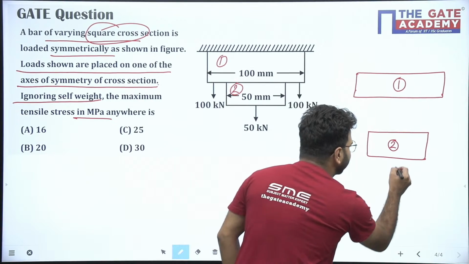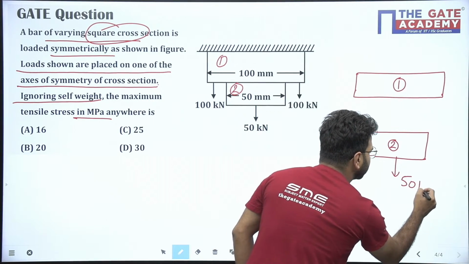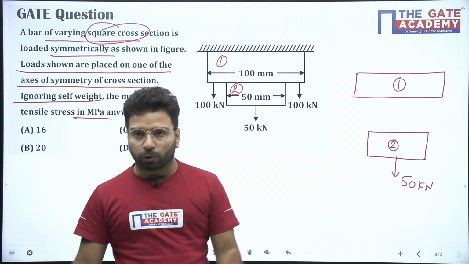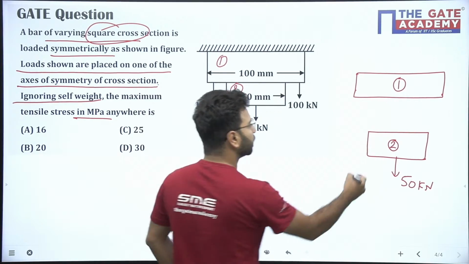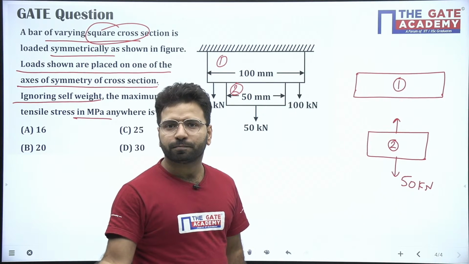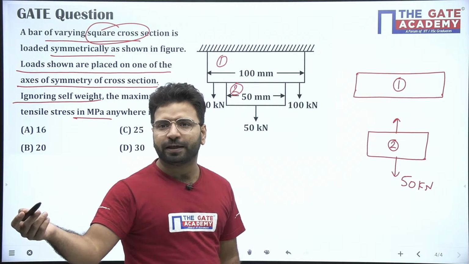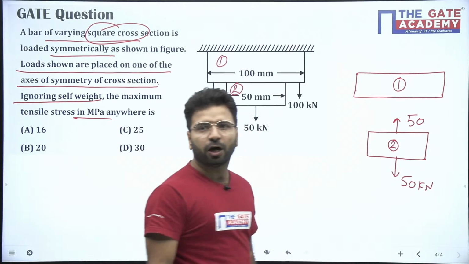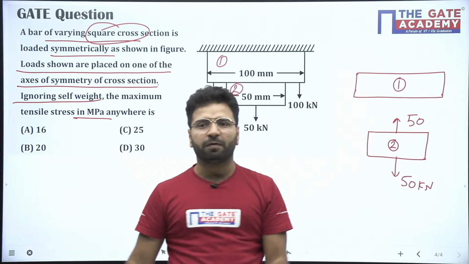So let me draw here, it's 50. Now for balancing the equilibrium of this block 2, how much force will come here? Here the force will come equal and opposite as per Newton's third law. So here 50, here also it will be 50.